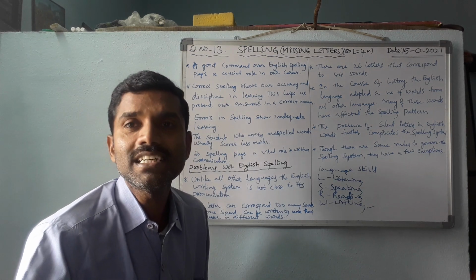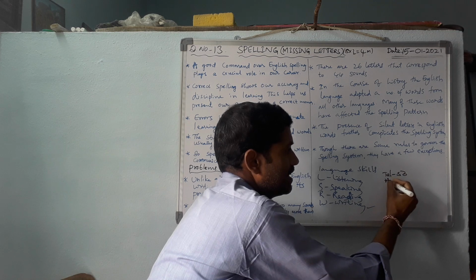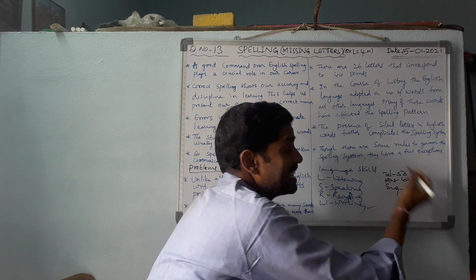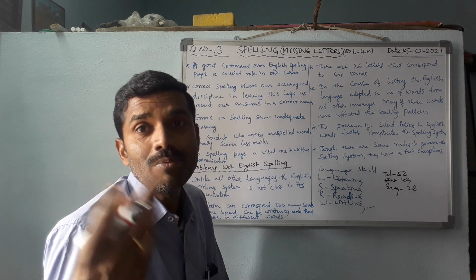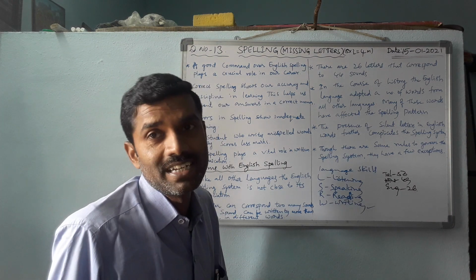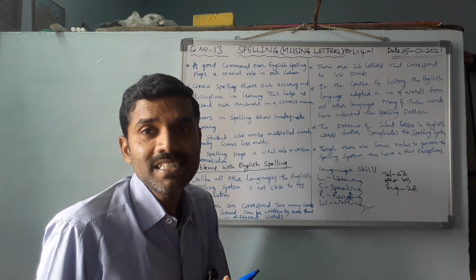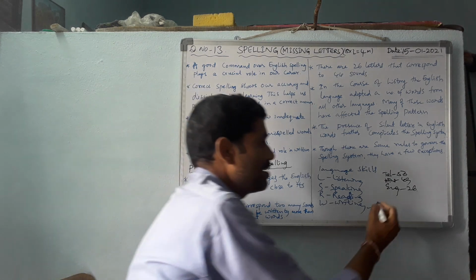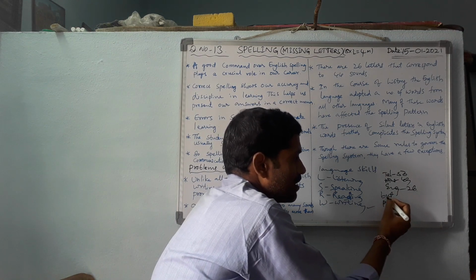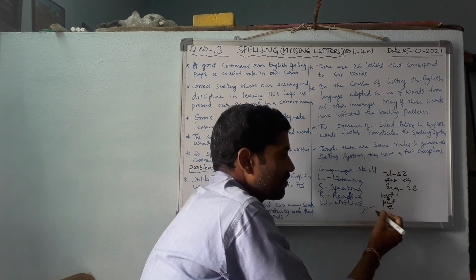You know how many letters are there in Telugu? Telugu has 56. Hindi has 49. But English has just 26 letters. One letter may give more than one sound. One sound may be shown by more than one letter. This type of gap means the writing system and pronunciation system are not close. For example, but, but, put are not the same. Here the pronunciation is different. The same letter, u, gives different sounds.